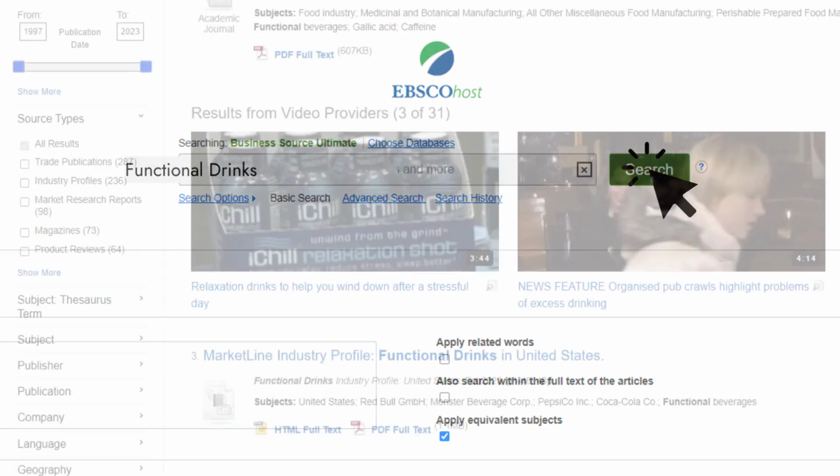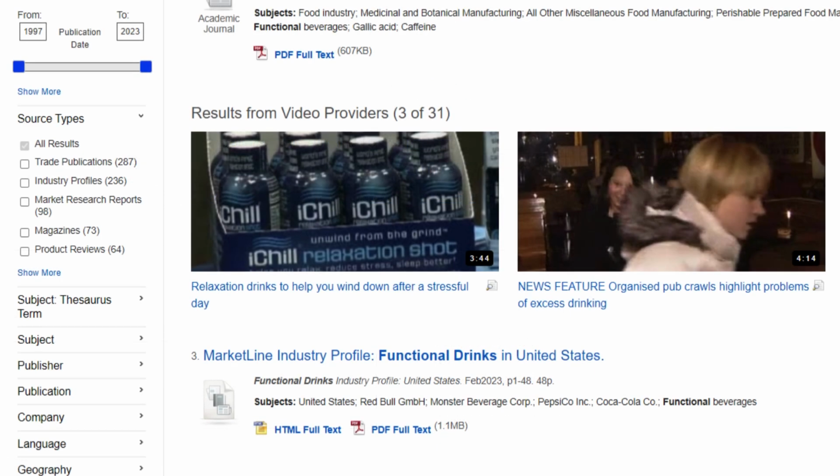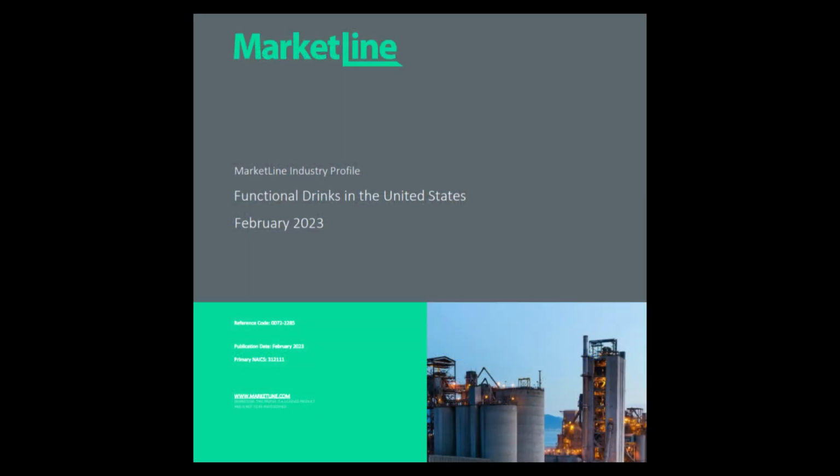After running a search for functional drinks, one of our first results is an industry report on functional drinks in the United States. But much like with Statista, if our top results were not so relevant, we can filter them by a variety of facets including date, source type, and geography. This particular industry report was developed by MarketLine and includes an array of current and contextualized data points, tables, and visualizations.